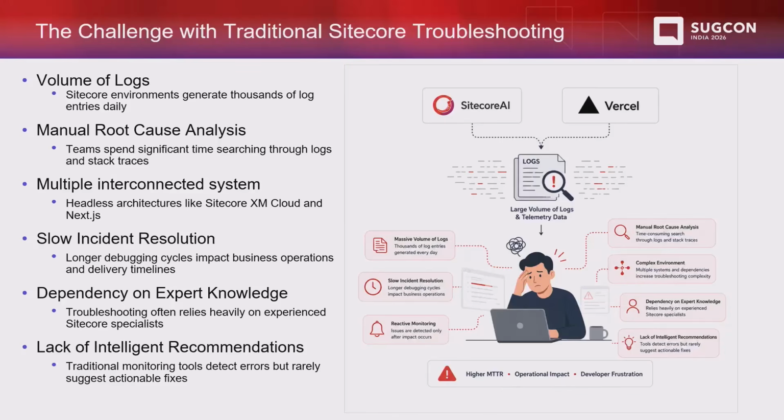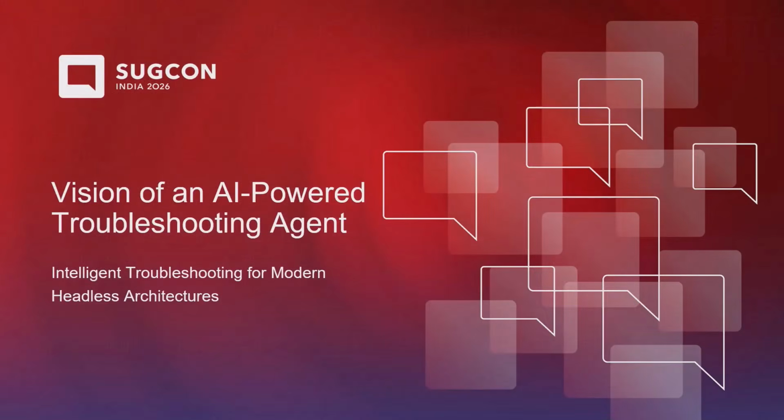Intelligent recommendation is another one. We have a lot of information in the form of data, and different systems are generating logs, but we really don't see a dedicated system which can do a deep dive and mining and then see what is relevant to us. So we are really missing some kind of intelligent recommendations. These are the challenges we normally have, but there could be many other challenges. I'm pretty sure you must have faced different kinds of challenges whenever you have worked in Sitecore.